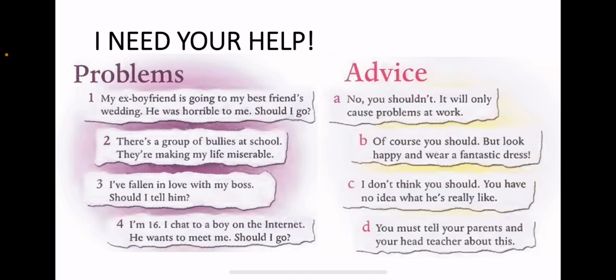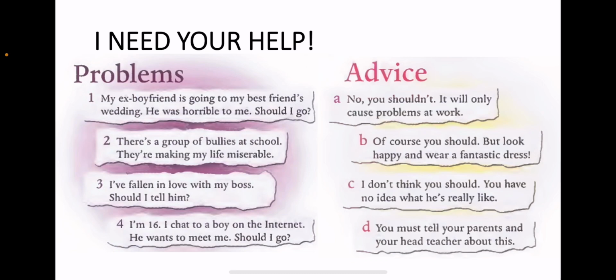Yeah, totally. Number 3, I've fallen in love with my boss. Should I tell him? What do you think? Of course you should. No, right? A, no, you shouldn't. It will only cause problems at work most of the time. That's the result.